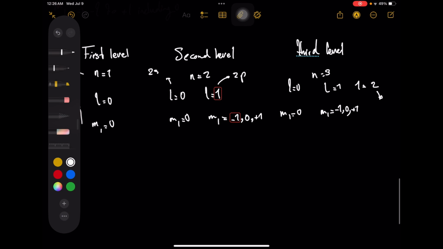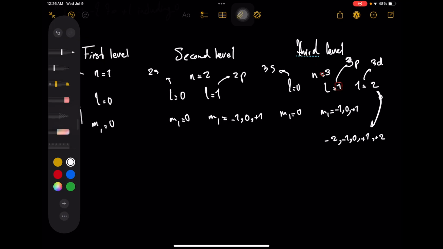But for this one, again, let me write this: negative 2, negative 1, 0, positive 1, and positive 2. These are the 3d sublevel, 3p sublevel, and 3s sublevel. And that's it for the orbitals and the quantum numbers.